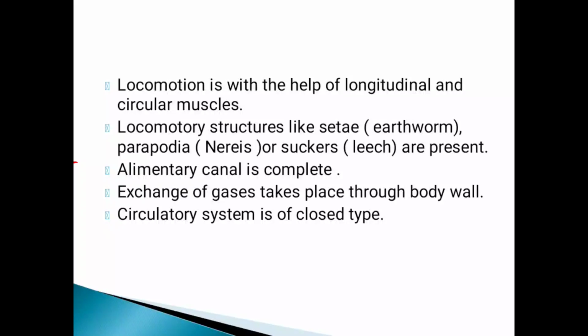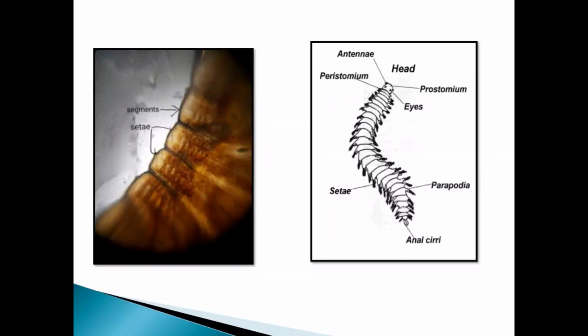And here it is given that locomotory structures like setae are present in the earthworm, and parapodia in the Nereis, or suckers in the leech. I have shown this in the next slide. See here, I will show you only the setae here. See, in the earthworm, setae like these are present. With the help of these setae, they can move from one region to another region. Now you can observe here Nereis. In this Nereis, see that so many legs are there, known as the parapodia. With the help of these parapodia, they can move from one region to another region.